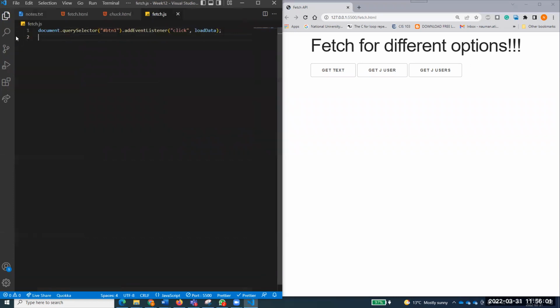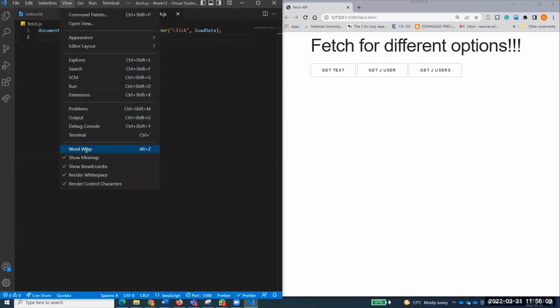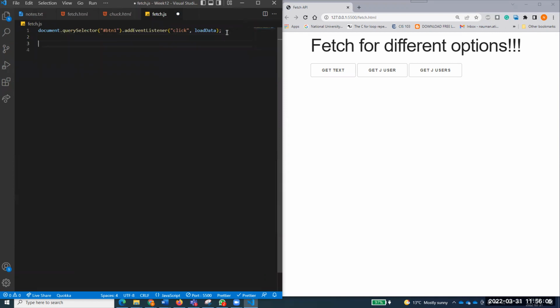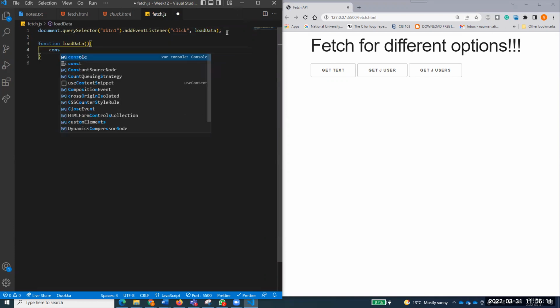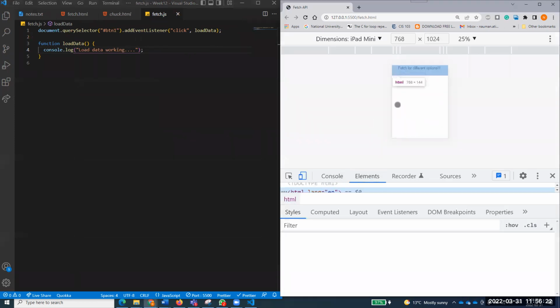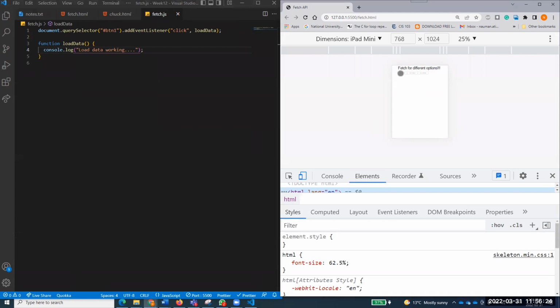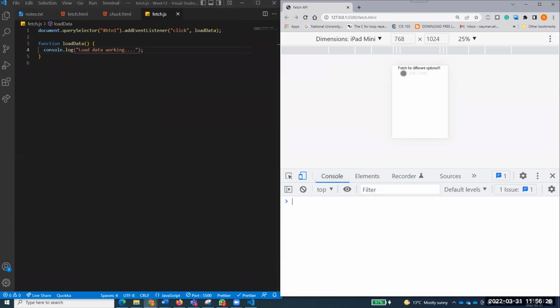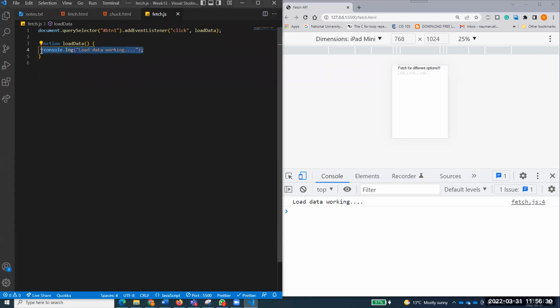Right. So this is the function that I want to run over here. So I want to run this loadData. So let's create this one, loadData, and just console something to check whether it is working fine or not. Console.log "load data working." Right. So let's check that. Inspect in console. If you go here, open console, and now click on this one. Load data is working. So my function is working very much, right?